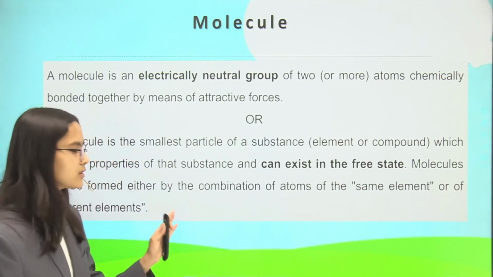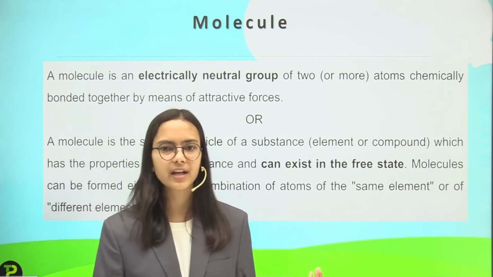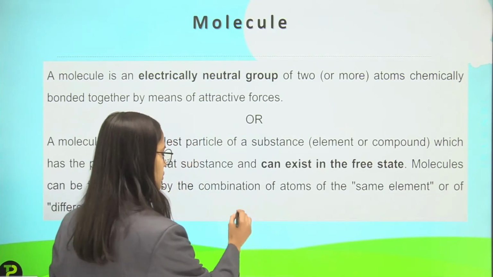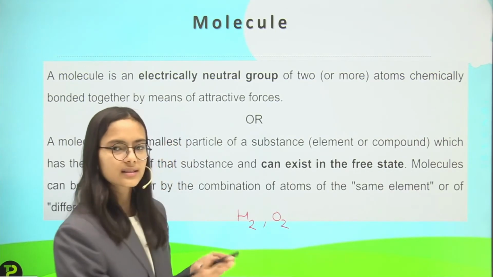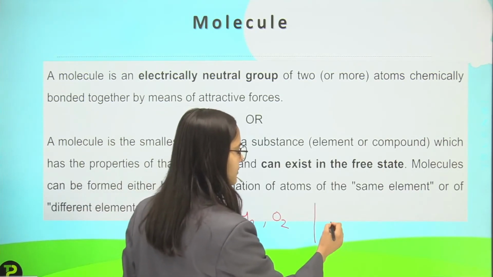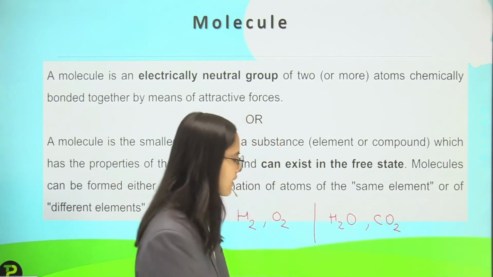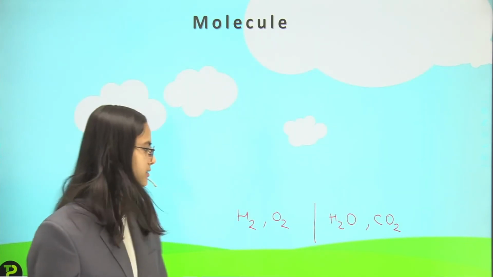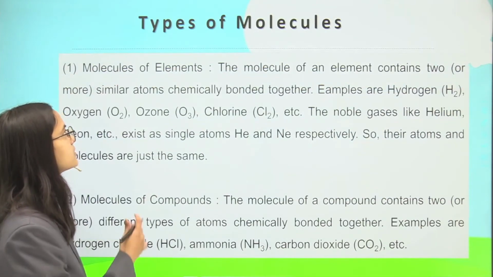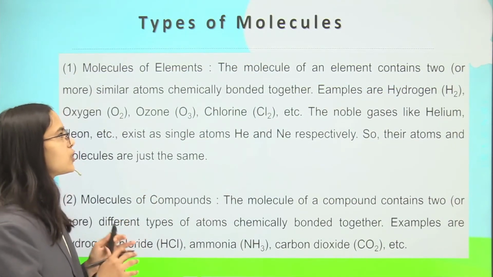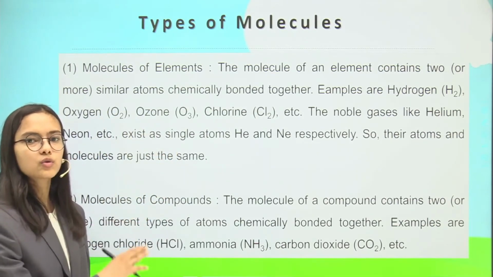And the combination may be of the same element or of different elements. For the same element we have the hydrogen molecule like H2. So if I talk about H2 or O2, these have the same elements, but for different elements I can say H2O or CO2. So these have different elements combined together. Then I have the types of molecules. Types of molecules are of two types: molecules of elements and molecules of compounds.